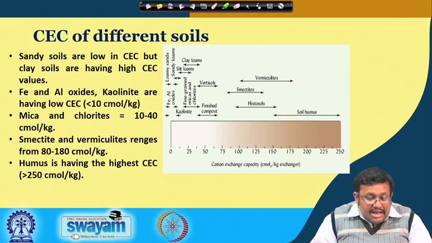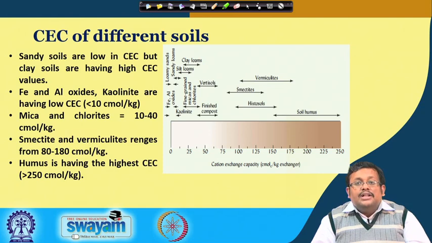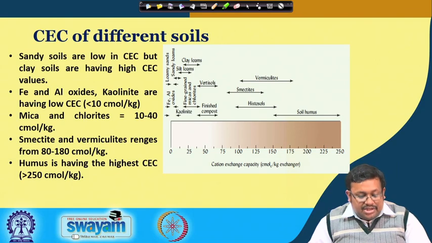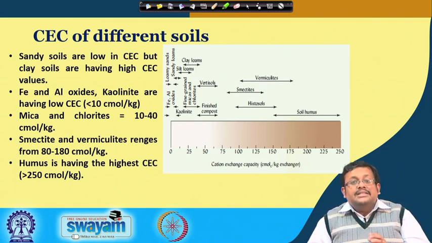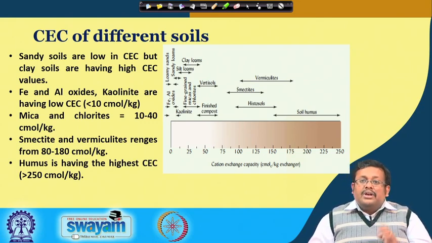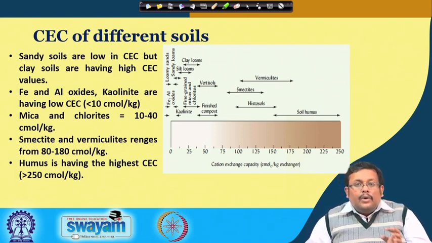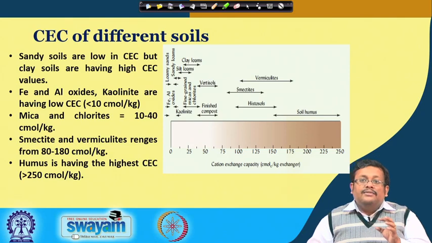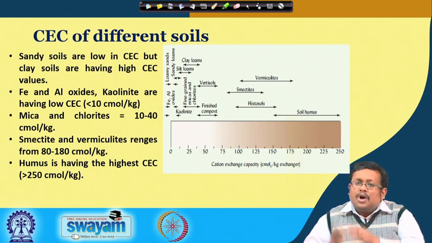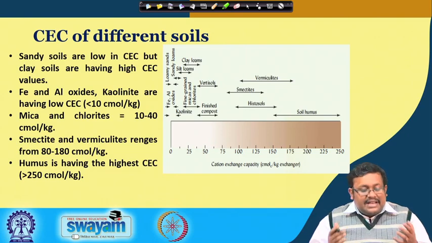Now, what is the CEC of different soils? The CEC of different soils varies widely from one soil to another depending on their chemical composition. Sandy soils are low in CEC, but clay soils have high cation exchange capacity values. Why? Because sandy soils are basically composed of sands, and sands are chemically inert, whereas clay soils are made of crystalline clay minerals which are chemically reactive because of their negative charge development. So, obviously, a clay soil will have higher CEC than a sandy soil.